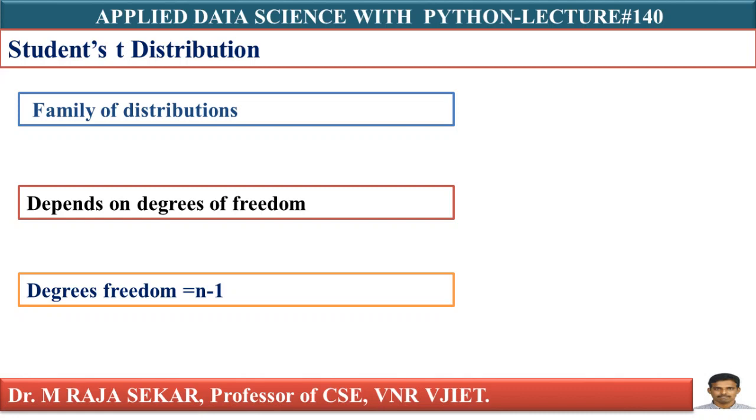It means our degrees of freedom equal n minus 1, where n is the sample size. Just keep these three points in mind.